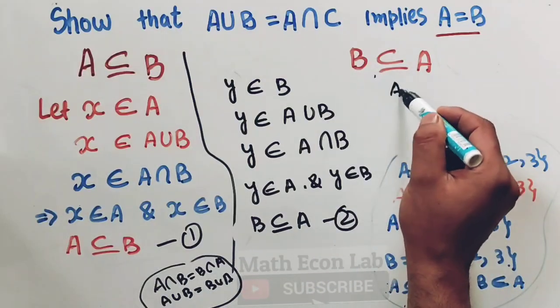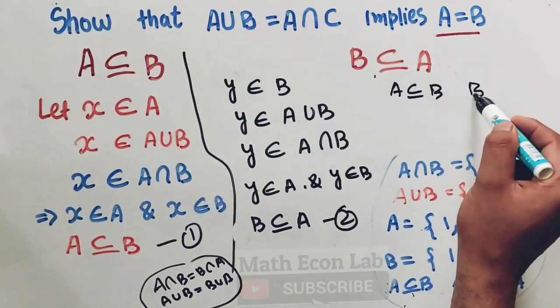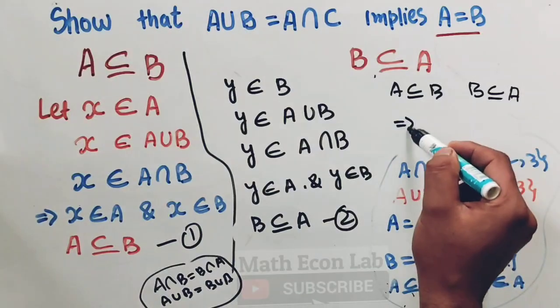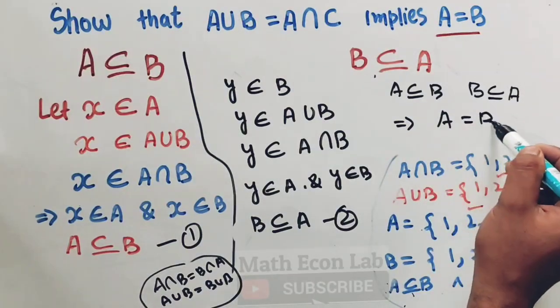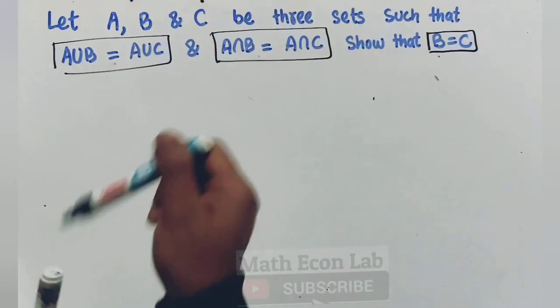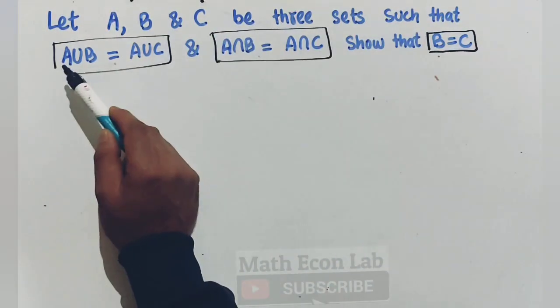Since we got A is a subset of B and B is a subset of A, which implies A and B are equal.